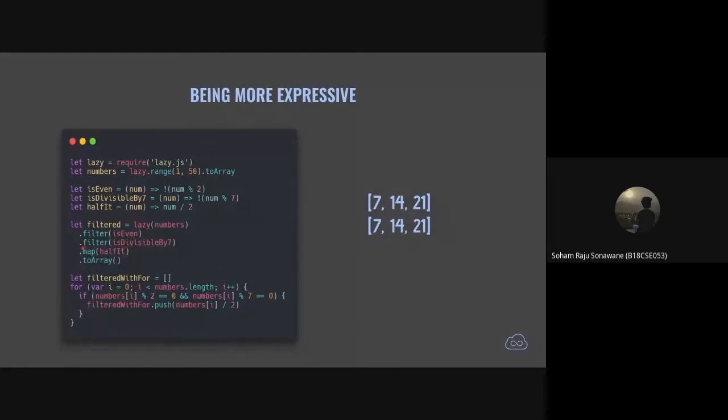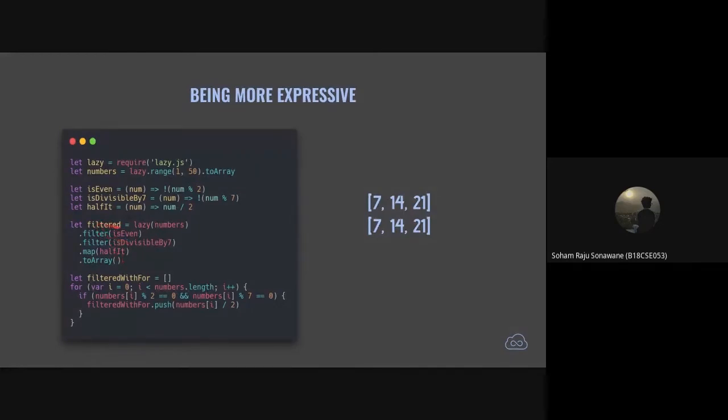What map basically does is it changes your data in the way that you want. You pass map another function which tells it what it needs to do with the data. So I have passed half to map. It tells the map function that whenever you get a number, you map it to half of its value, and then I convert everything into an array and pass it to the filtered variable.